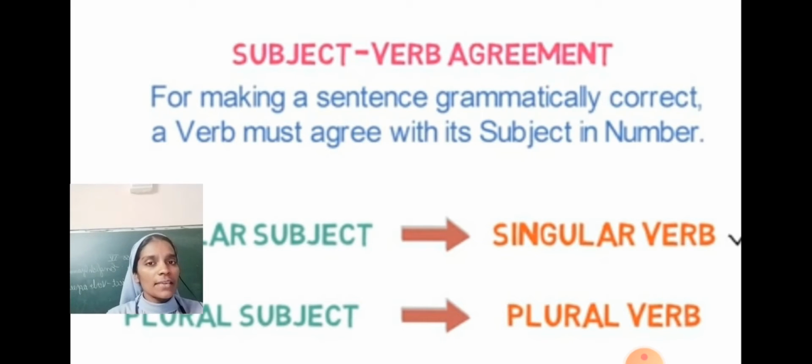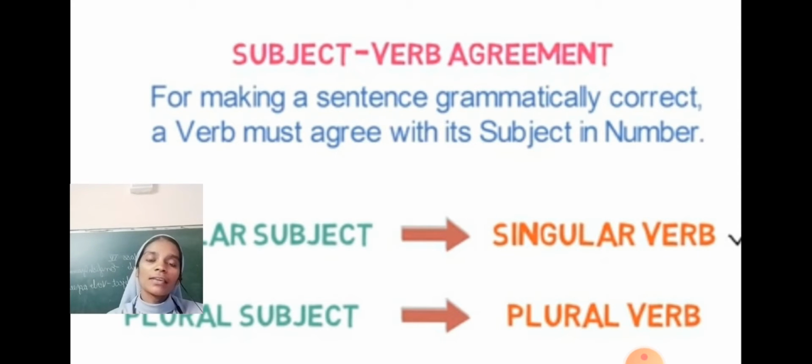Second rule, if the subject is plural, a plural verb is required. That means a plural subject must have a plural verb. Dear students, a singular subject must have a singular verb and a plural subject must have a plural verb.